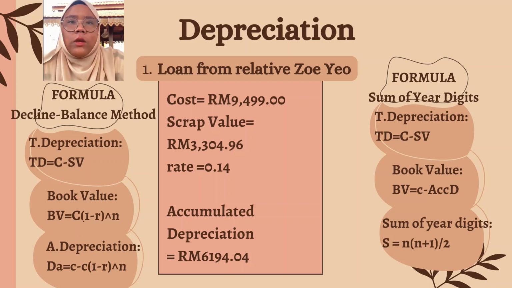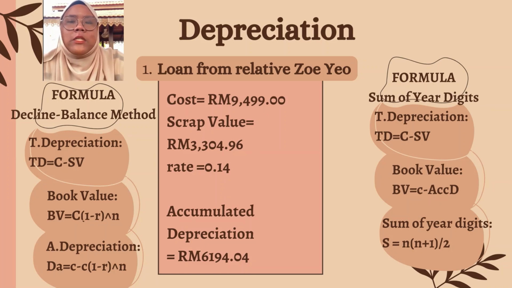There are two ways of calculating the depreciation. The first one is the declining balance method and the second one is the sum of the year digits. The total depreciation in both methods is the same, which is the cost minus the scrap value. However, the book value for the declining balance method equals cost times (1 minus rate of depreciation) squared, while the book value for the sum of digits equals cost minus depreciation fraction times scrap value.